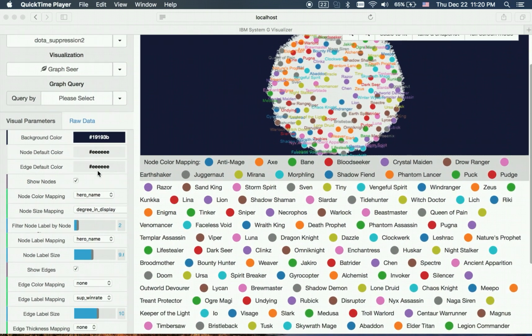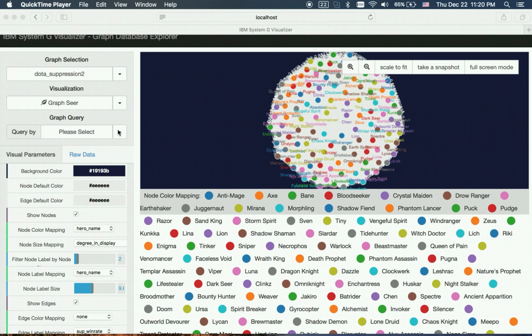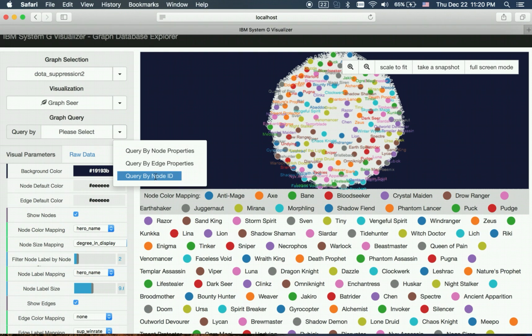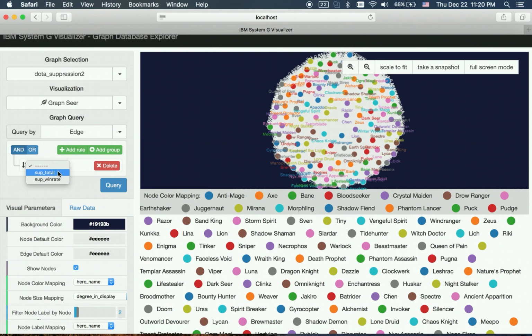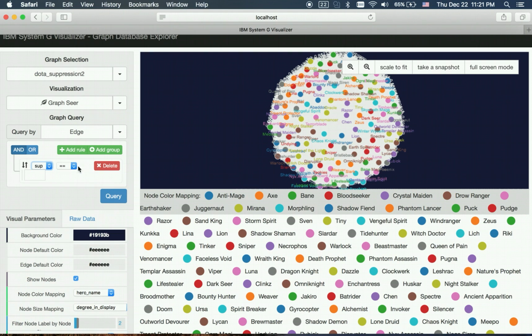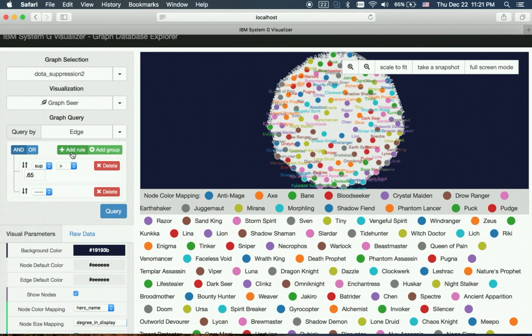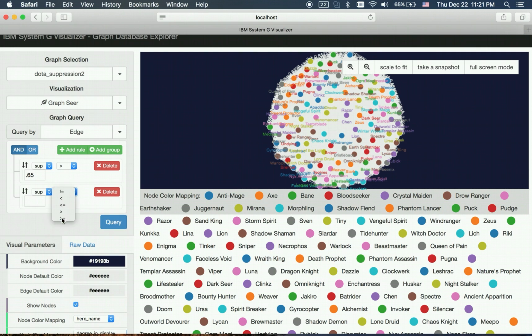So here we will set up the query condition. Let's click query by edge property, and we attach a winning rate over 0.65, and we add one more rule to filter out the edges with the total number of games over 200.